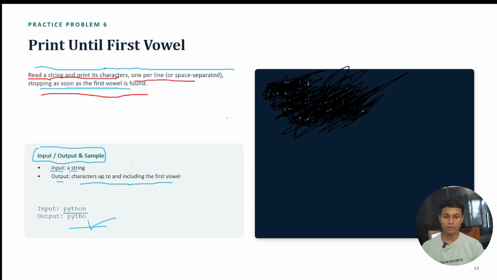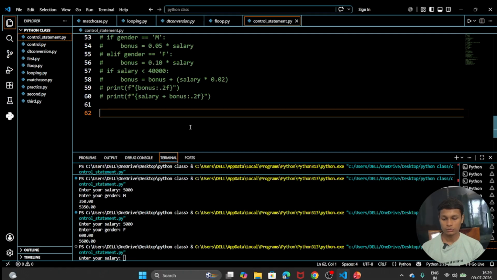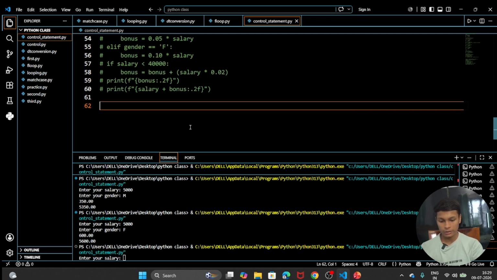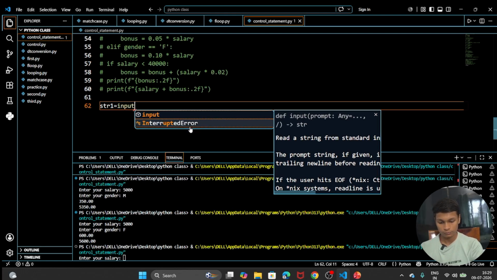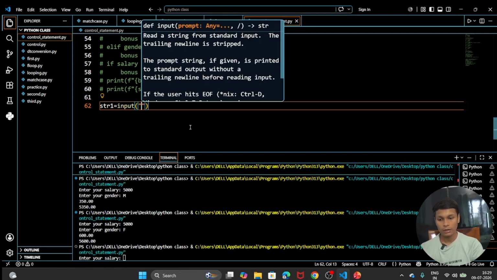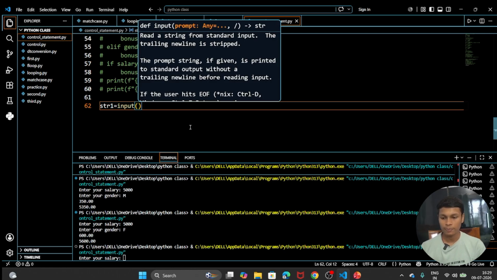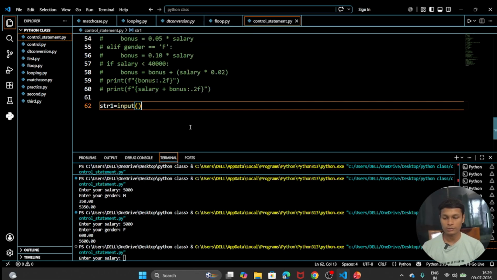So that's why this was wrong. So let's write the code for this. Let's take input from the user. I am taking any string. Let's take str1 equal to input, and after that we are going to enter, no, leave it, because only a single input was there. If you don't write anything here, it doesn't cause any confusion.